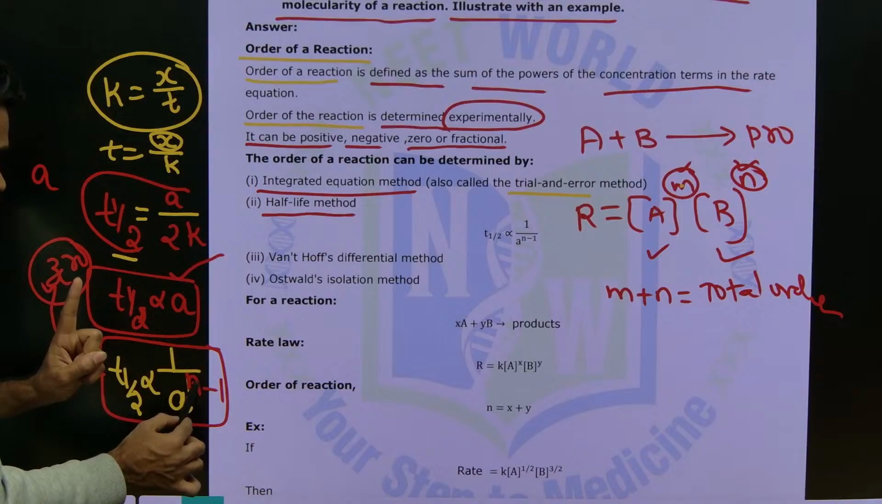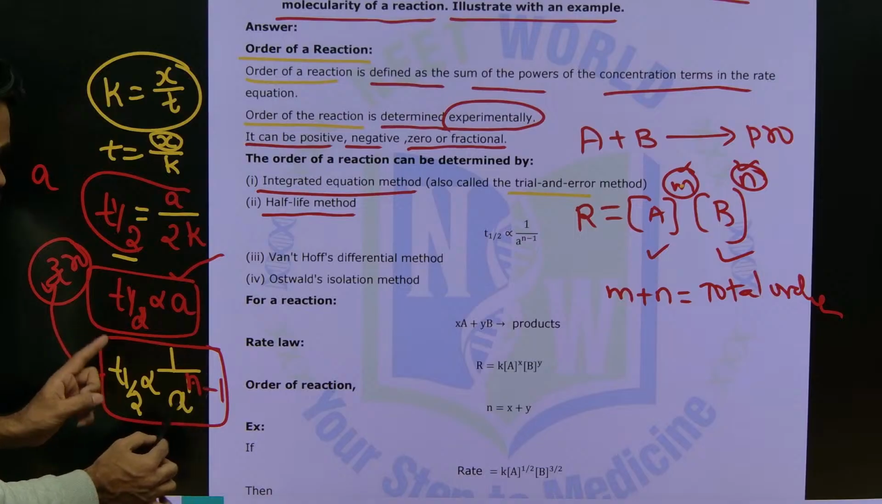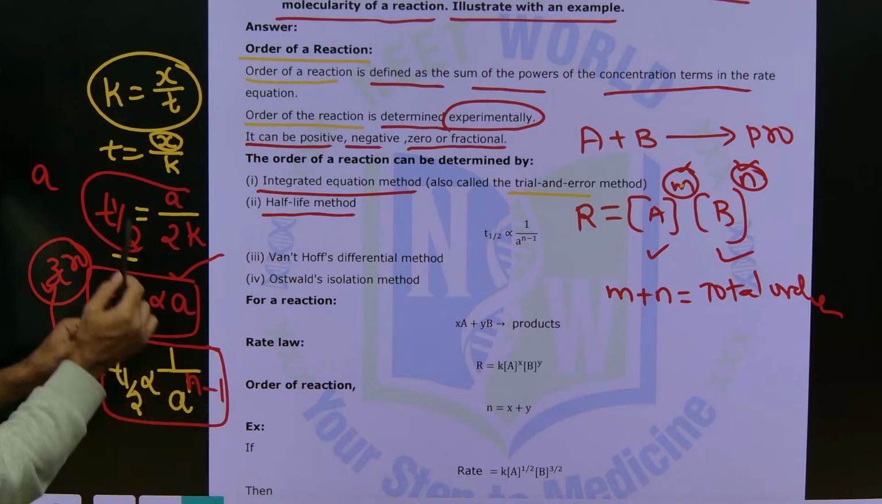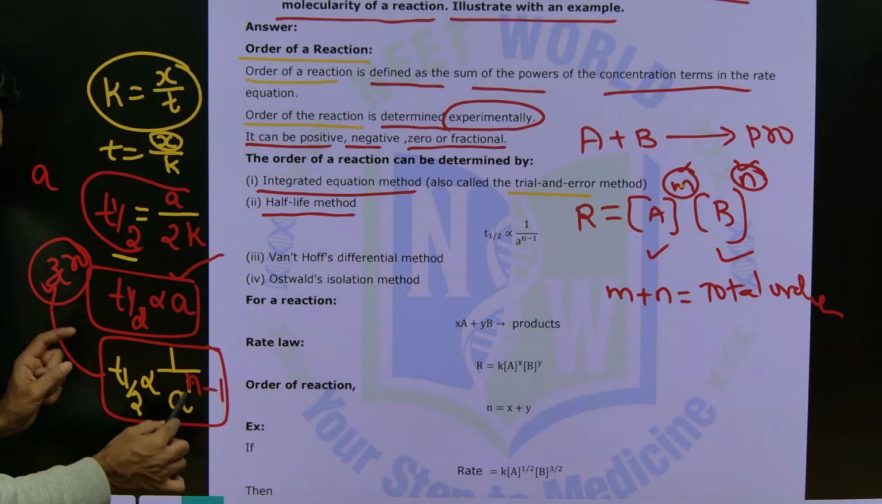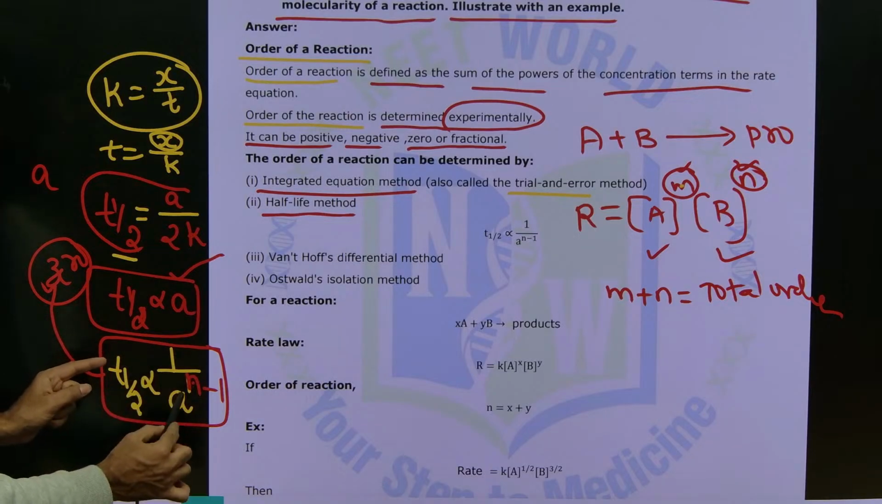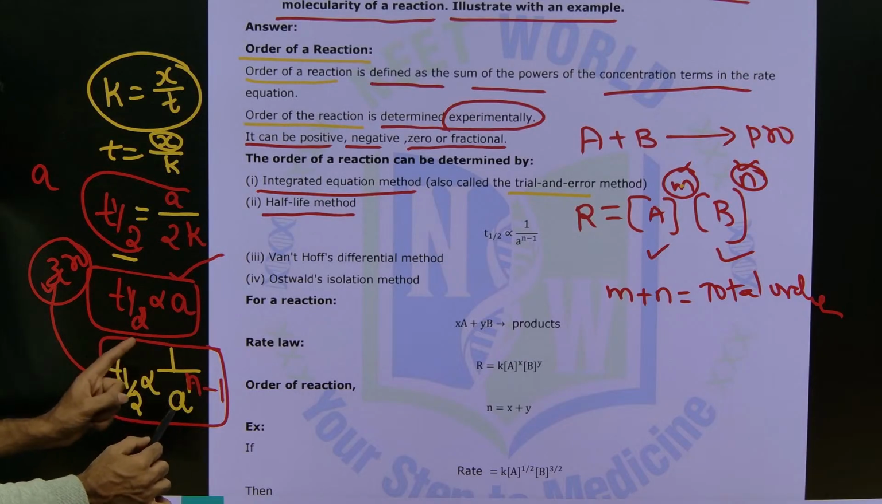For a first order reaction, T half is equal to 1 by A to the power n minus 1, where n value is 1, because I am saying first order, 1 minus 1 is 0. So this is something to the power 0, which will be 1. So T half is independent of the initial concentration. For second order, n value is 2, T half will be inversely proportional to A power 1, that is 1 by A.